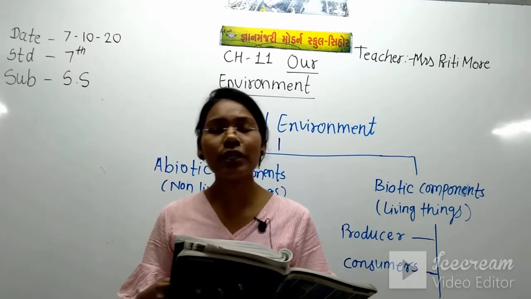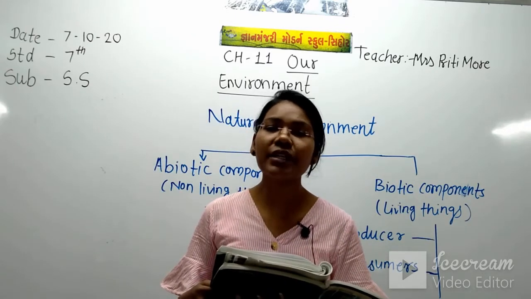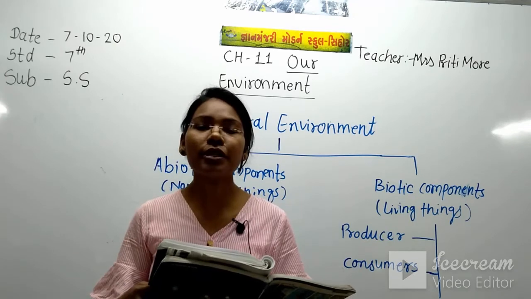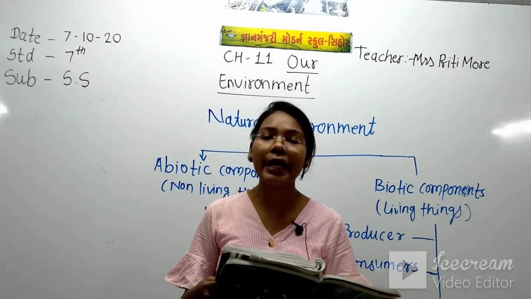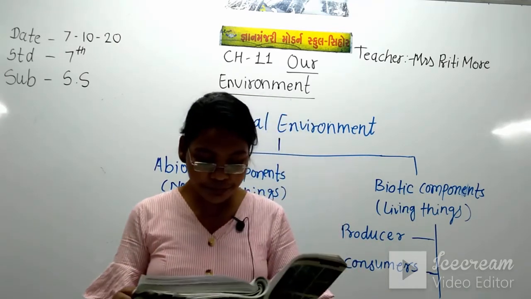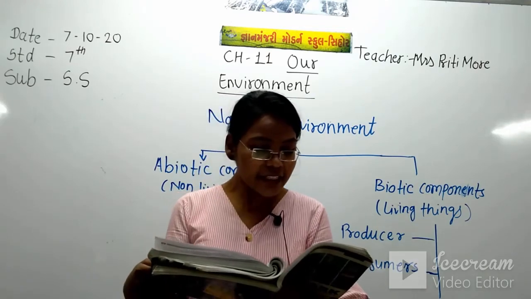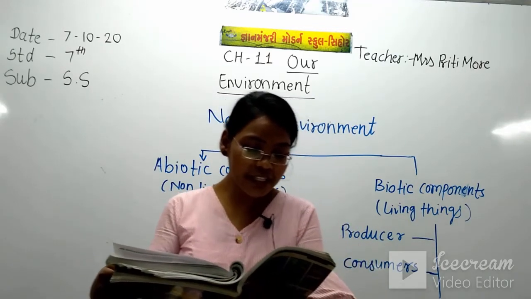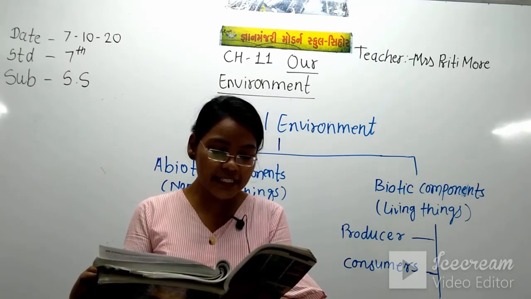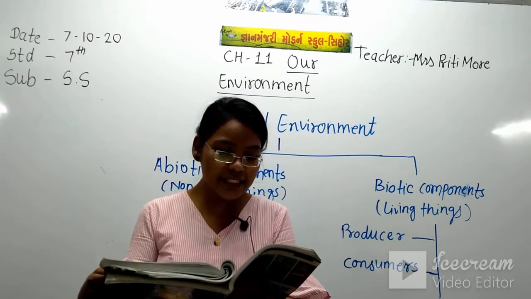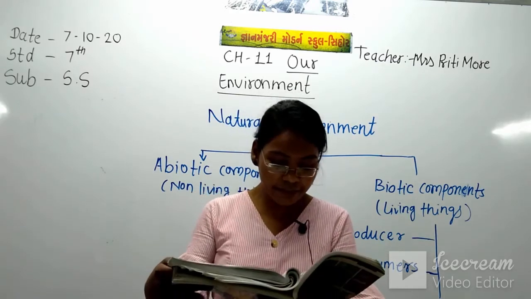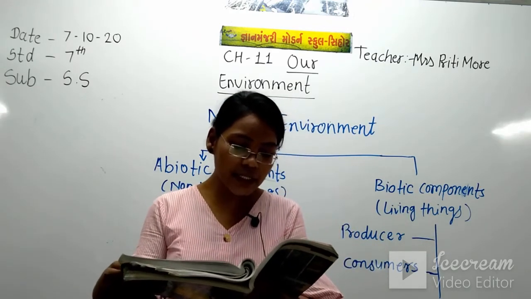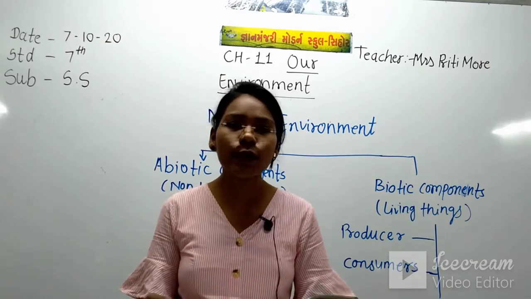All the places are different from each other and all the places have their own environment. That's why it says here: the immediate surrounding or the condition in which living beings exist and develop their characteristics make the environment.